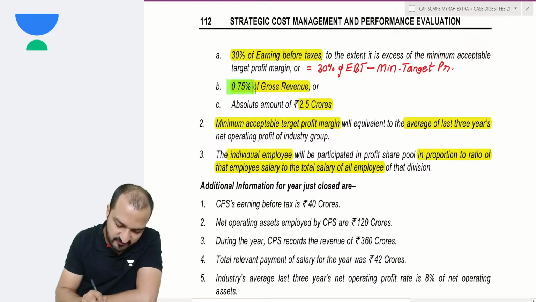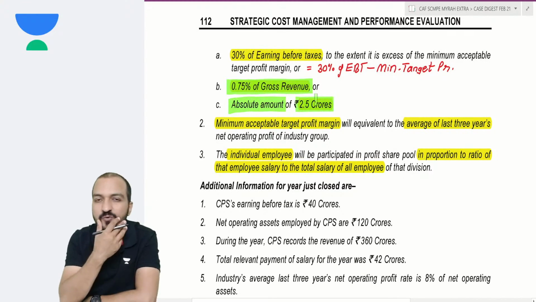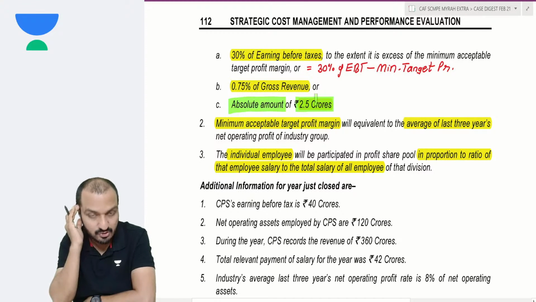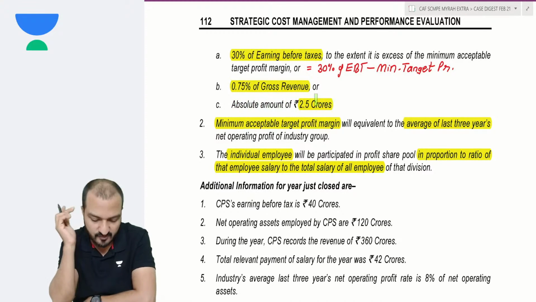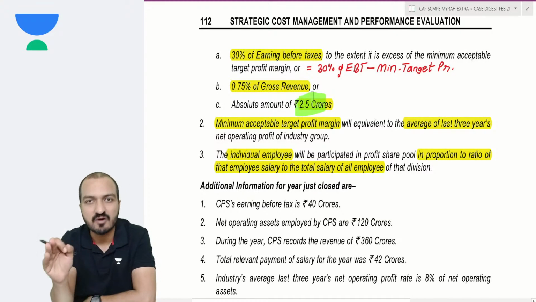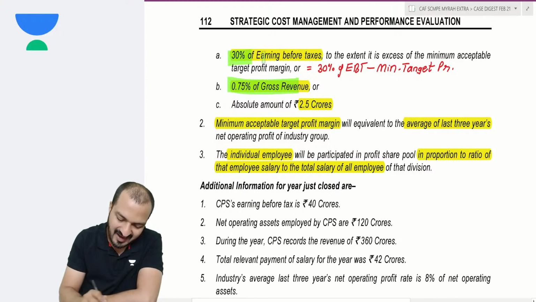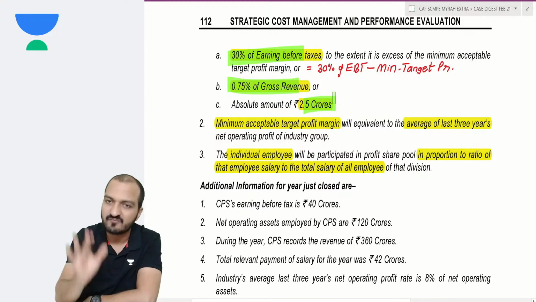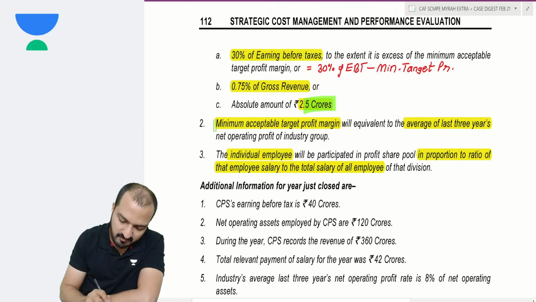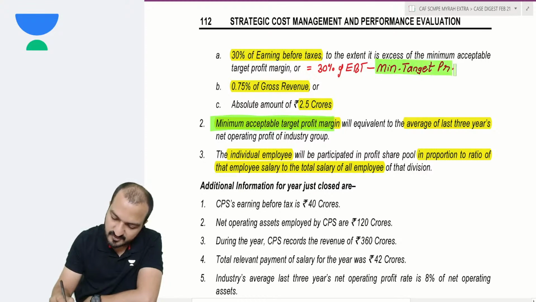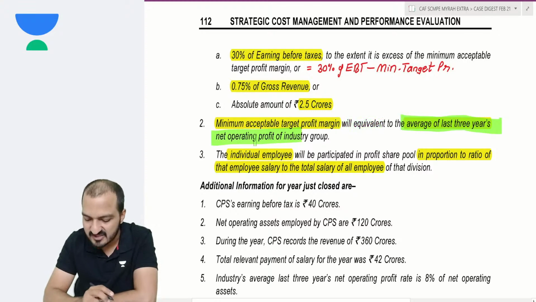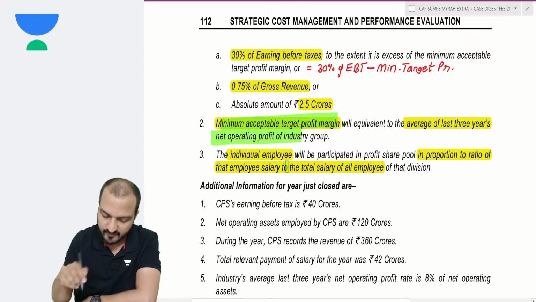Second limit is 0.75% of gross revenue, and third is an absolute amount of 2.5 crores. Out of these, whichever is lowest is what I will pay. In other words, 2.5 crores is the maximum pool amount that you can accumulate. If these two are higher than 2.5, then maximum 2.5 is what you will give. Minimum acceptable target profit will be equivalent to the average of the last 3 years operating profit.